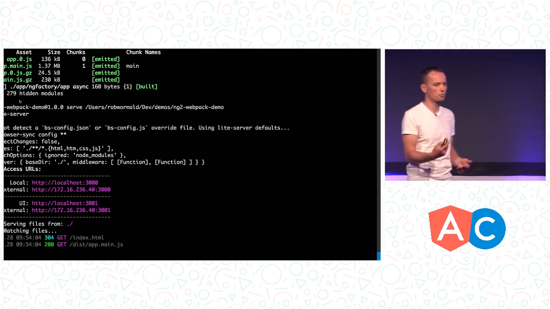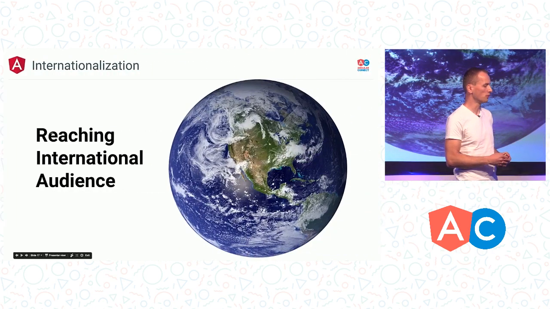Cool. This is just a subset of the internationalization support we have in Angular. There is more than translation strings. There's pluralization and many other things that we built into the framework.